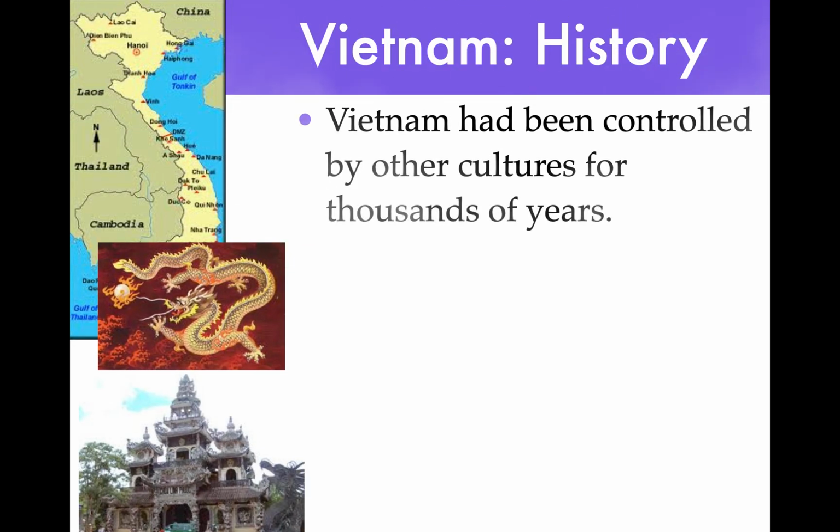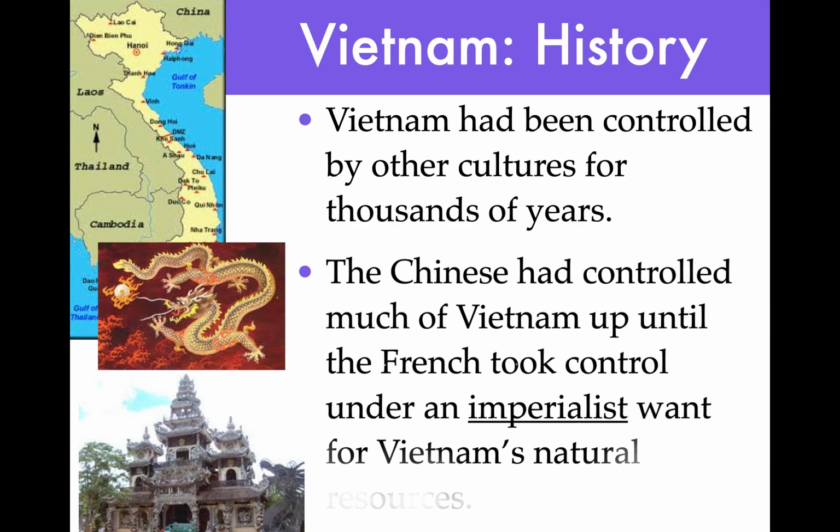We're going to get a little bit more into the history. Vietnam has been controlled by other cultures for thousands of years. I mean, China has taken them over many times. Now, at that time, they're dealing with the French. And then later, the Americans would come and be involved. And you can even see to the left is the dragon, a very important symbol to the Chinese. And to the bottom left, you can see there's a Buddhist temple.